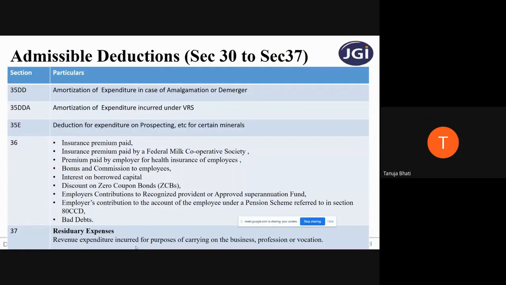So this is the general deduction under section 37, or residuary deduction or residuary expenses. So these are all the admissible deductions from section 30 to 37. As and when you will be solving problems, you will easily be able to identify which are the allowable deductions and not allowable deductions.